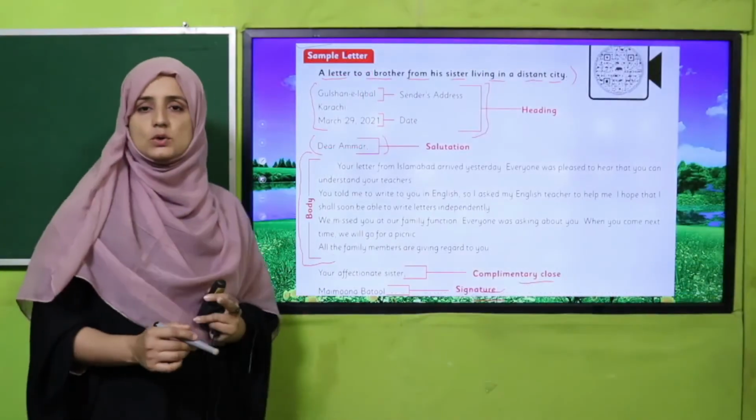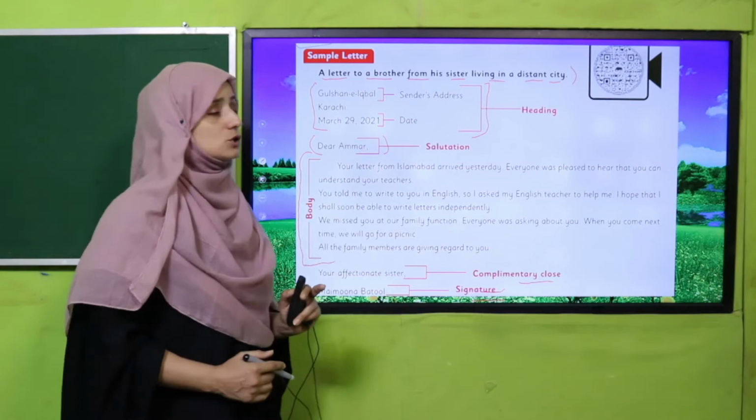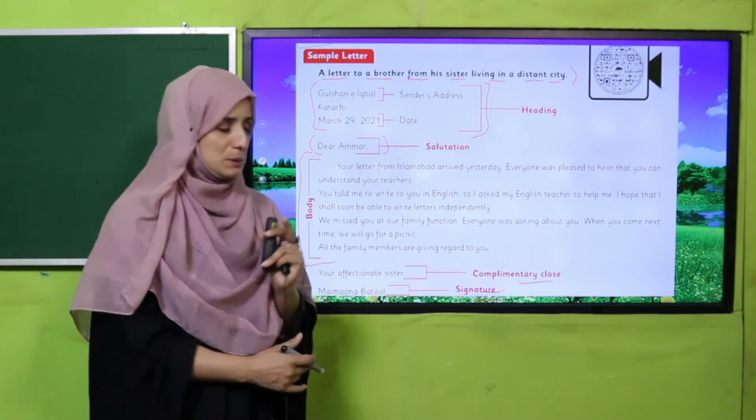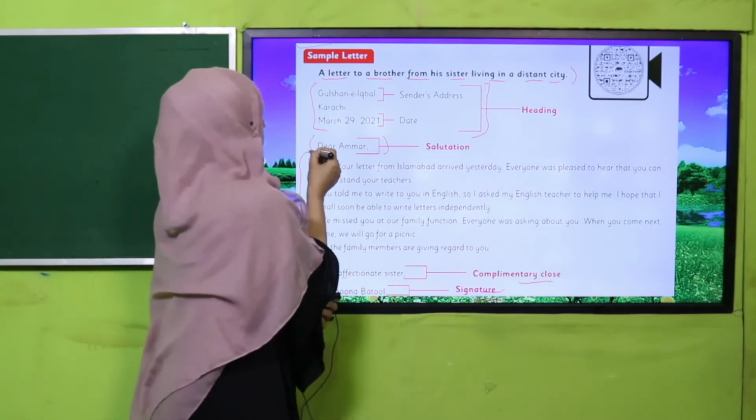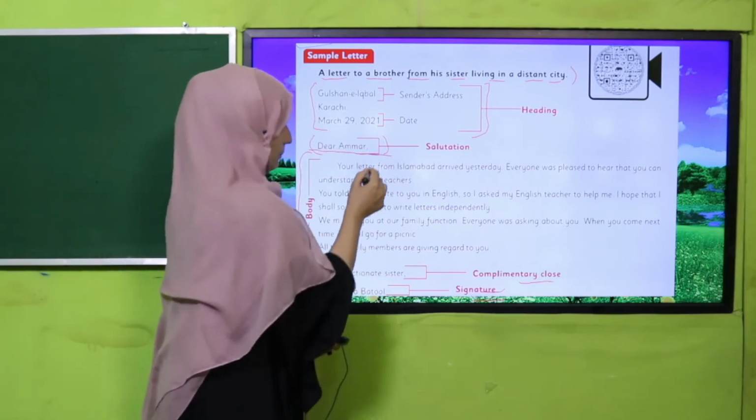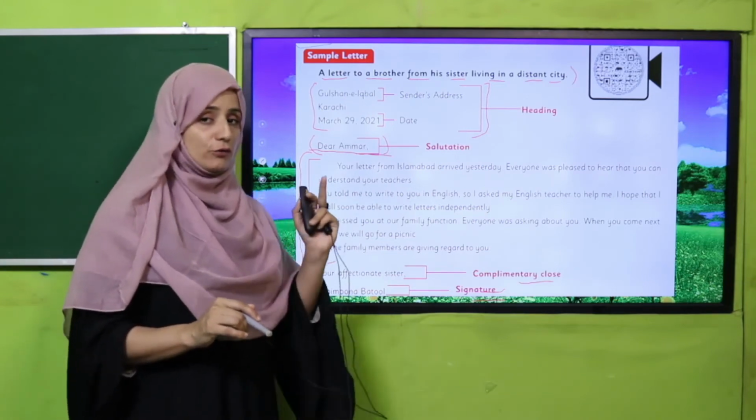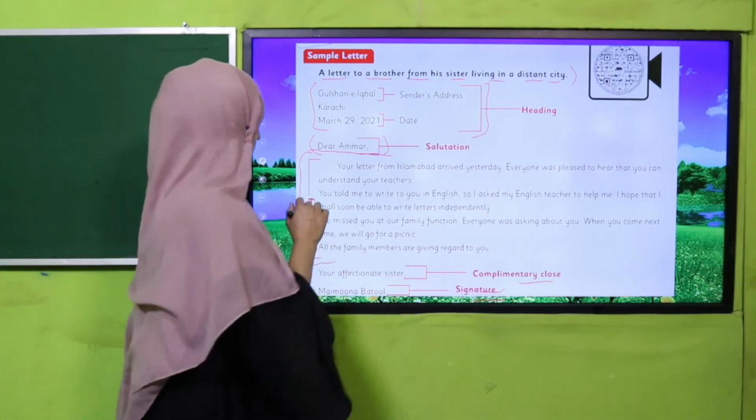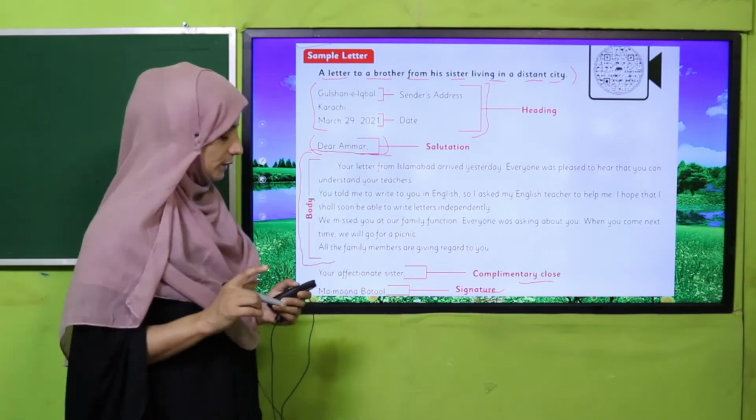This is the actual way to write an informal letter. This type of letter is also informal, my dear students. Remember, this is the way. The heading and salutation will be the same whether you are writing a formal or an informal letter; just the body of the letter will change.